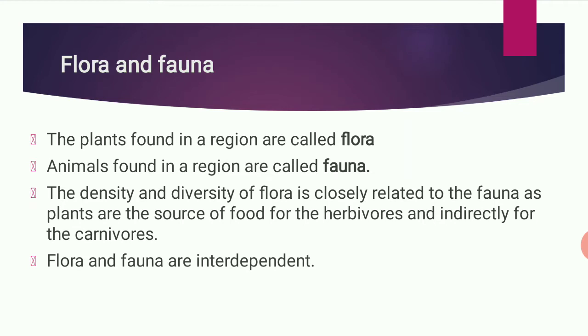Next, flora and fauna. What is flora and what is fauna? The plants found in a region are called flora. It means the plant kingdom. Animals found in a region are called fauna. Fauna is nothing but the animal kingdom. Flora and fauna are interdependent. Animals depend on plants for food.